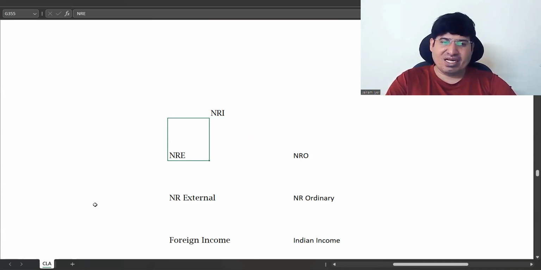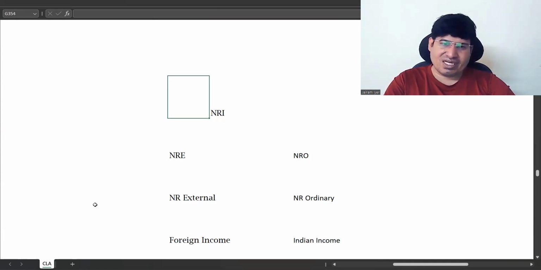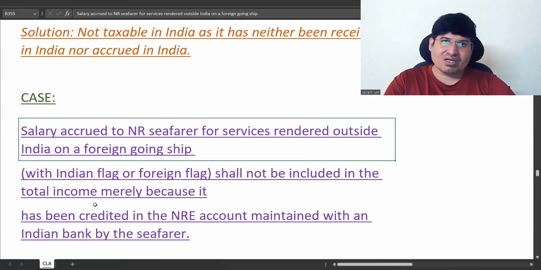So that person had an NRE account and just deposited this amount in the NRE account. Depositing in an account will not determine whether it is earned in India or not. That will be determined based on your incidence of tax table. That's why the court said that although you deposited in this account, it is not taxable. For taxability, you will see the residence incidence of tax table.